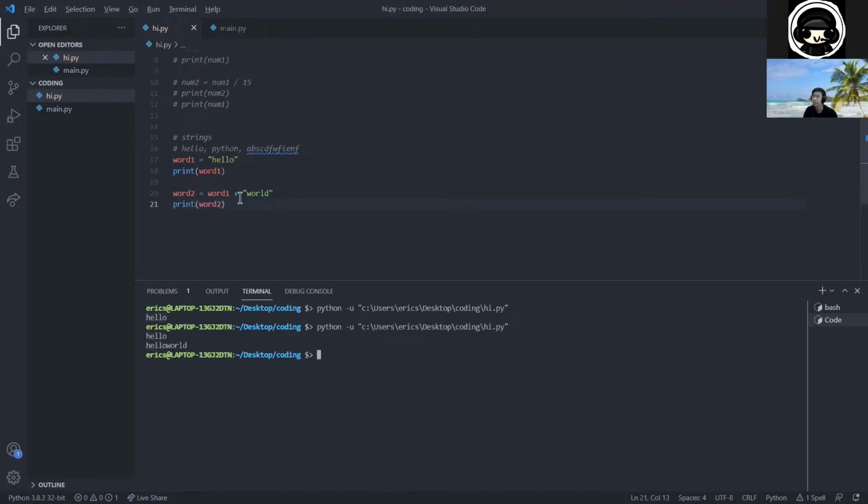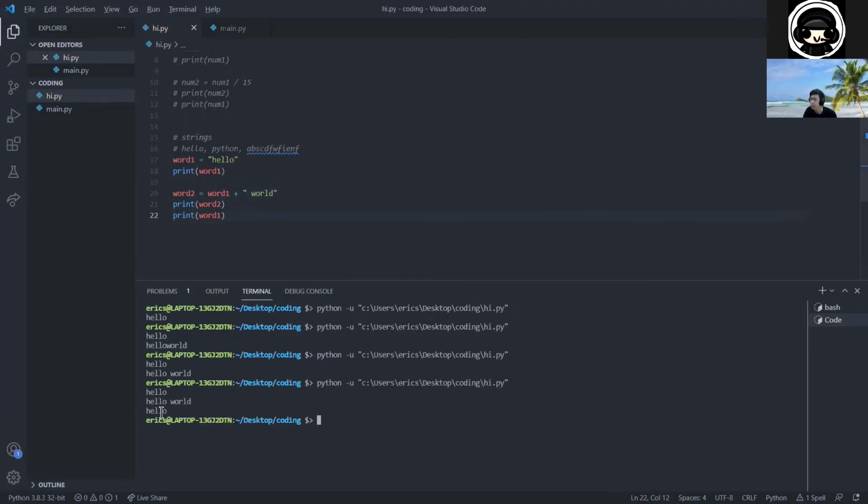And so you notice it does this thing called concatenation. Basically, it just joins the two words together. So if I were to put a space here, it will look a tiny bit better, right? Because it says hello space word. And then once again, we can do the same thing where we can do print word one to show that, right? Word one, which is hello, is unmodified.